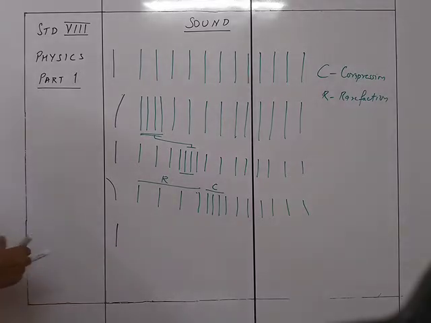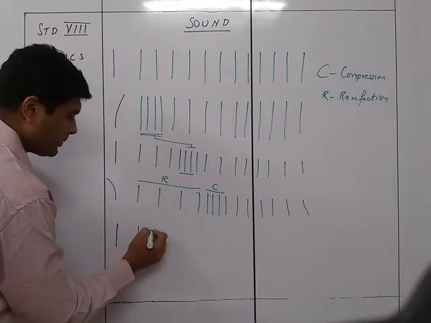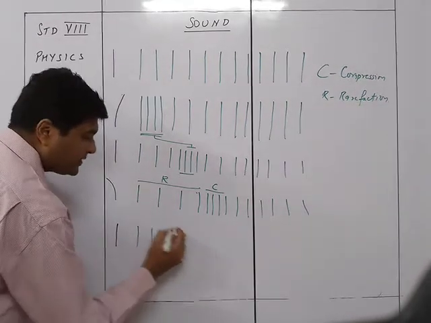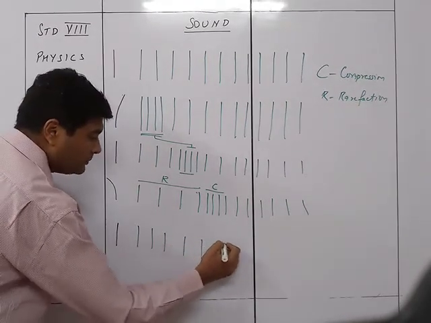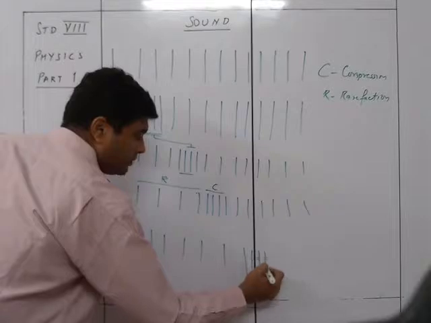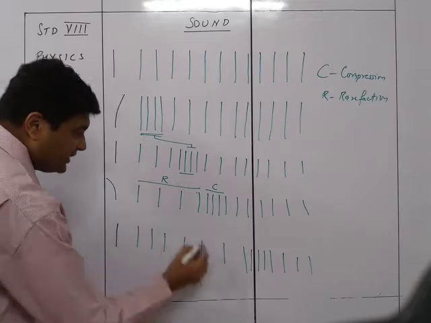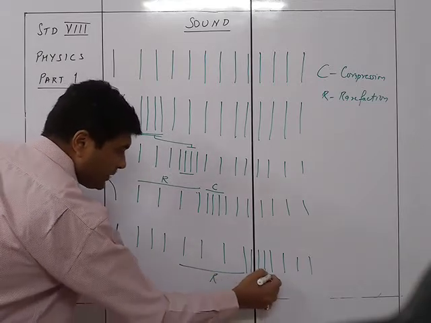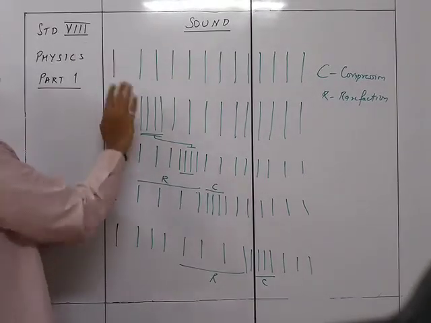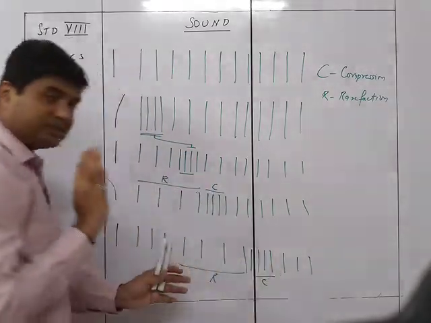Now when it comes to this stage, at that time initially जो area जो है वहाँ पे थोड़ा normal हो जाएगा. So there will be some normal here, but this part has moved forward, so there will be this rarefaction which has now moved forward, and then this particular compression which has also moved forward. So this is going to be the compression, and then again there will be the normal part. You can see that the rarefaction has now moved to this part, and the compression has now moved to this part. So you can see in this way, by the vibration, the sound traveled from one point to another, then this point, then this point. So the sound is traveling.